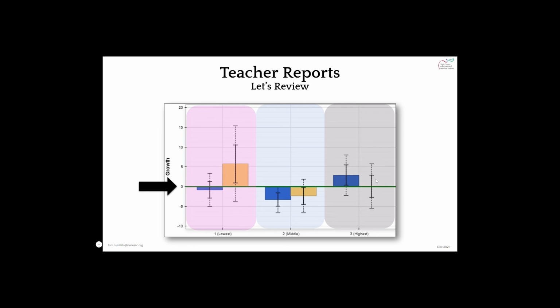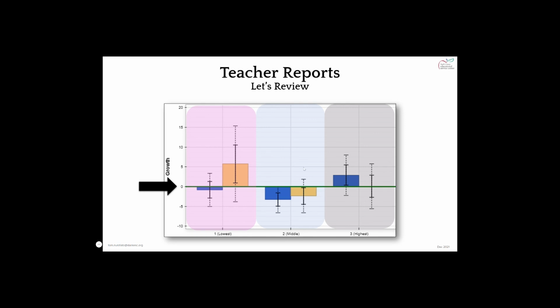If we jump to our highest tertile, we don't see a bar, which is fine, but we do see a line, which means that bar is represented right here at 0, meaning our students are falling right on the expected growth. If you did not see anything, a bar or whiskers, it just means that you have less than 5 students in this analysis. So again, looking at our highest group, we could safely say that our students in past and last year have met or exceeded the expected growth.